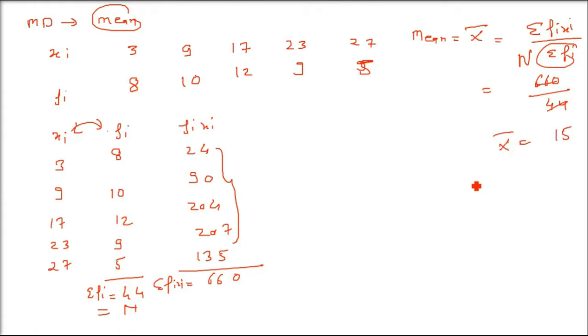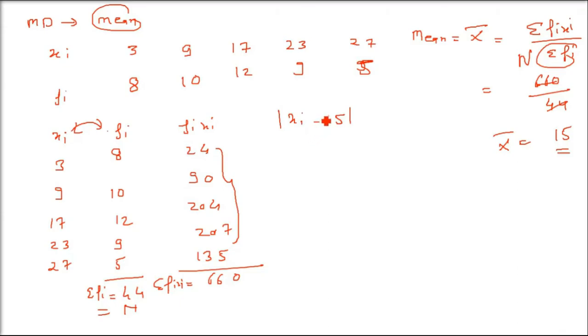We haven't got to the mean deviation yet. First we had to find the mean or median, and now we have the mean. Coming to mean deviation: what did I tell you? Take all the numbers, subtract the mean or median, and take the modulus, the absolute value.